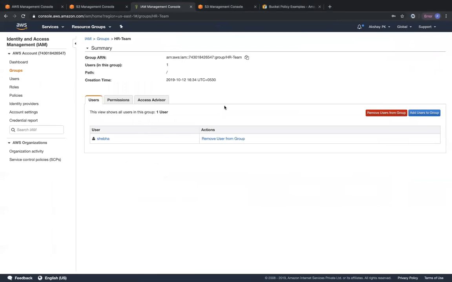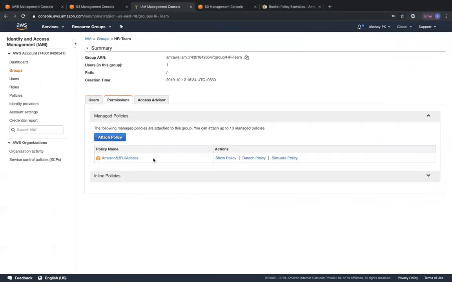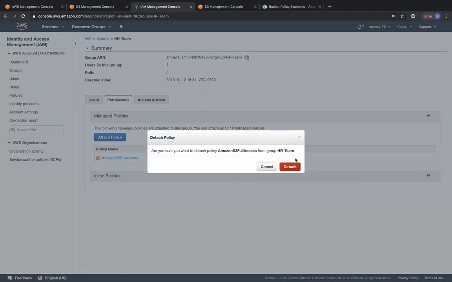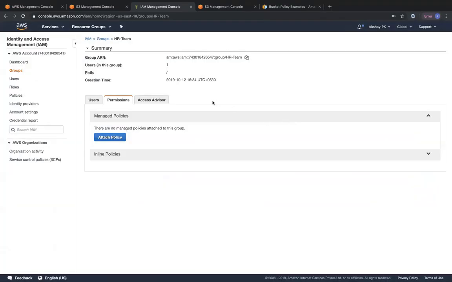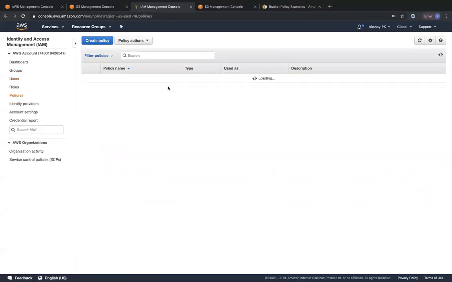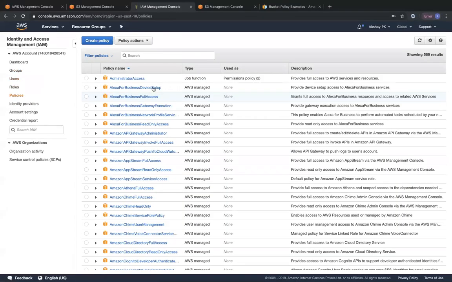So to do that, we have to go back to S3, go back to IAM. We are going to remove this full access policy. Okay. Whatever we attached to her, we are going to remove this full access policy. And then we are going to create our own customer managed policy that is going to have access to only that particular bucket. Okay. So we're going to go back to policies. Okay. We are going to create a customer managed policy right now.